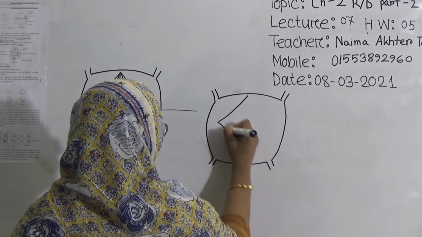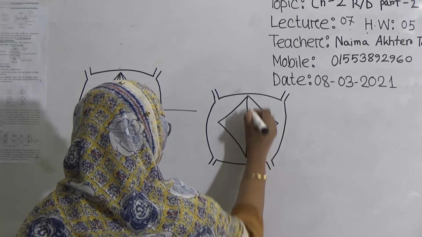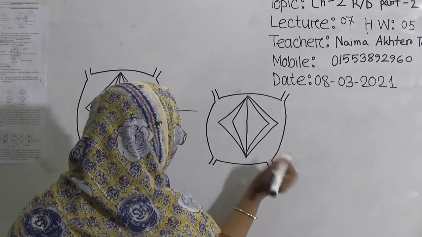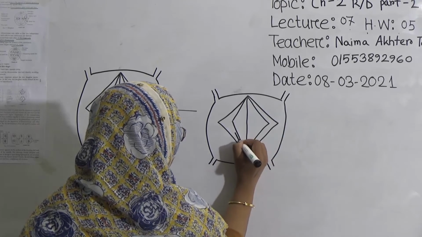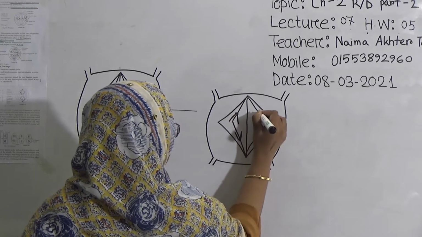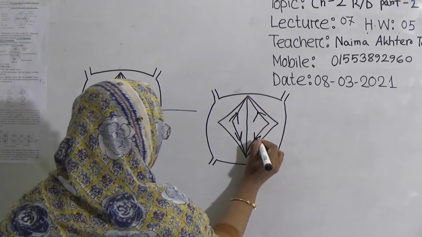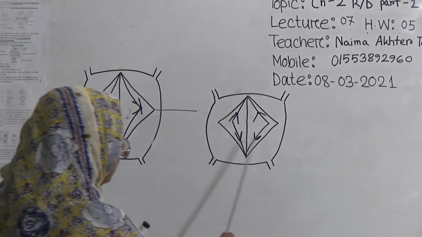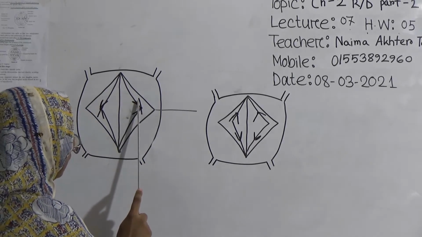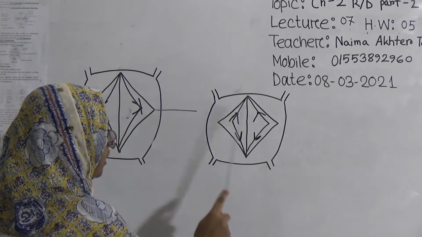This is spindle fiber, and the total structure will be known as spindle apparatus. And already the chromosomes are divided. They are daughter chromatids. Look here, there are two sides. It will divide longitudinally and turn to daughter chromatids.